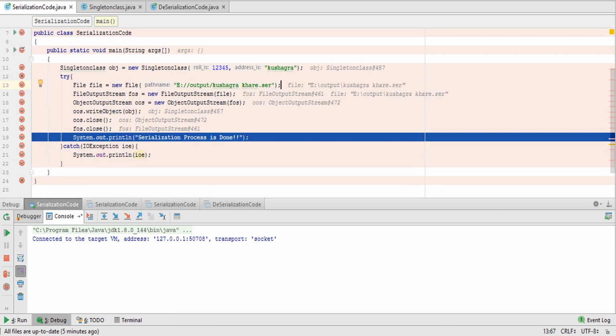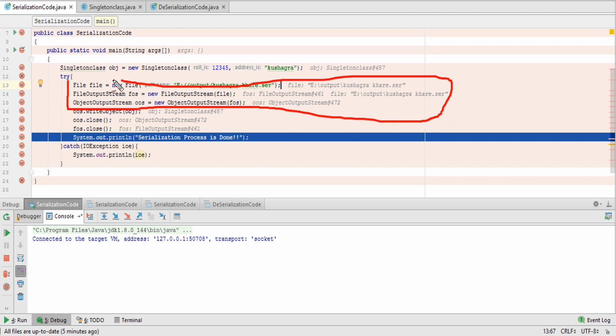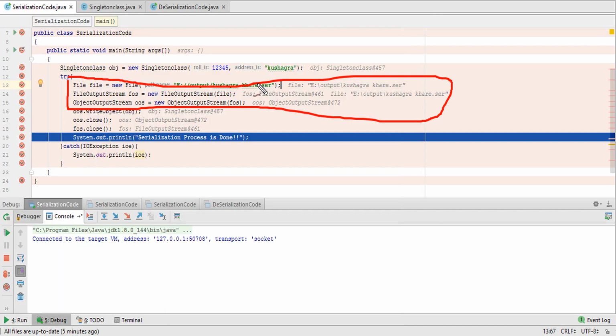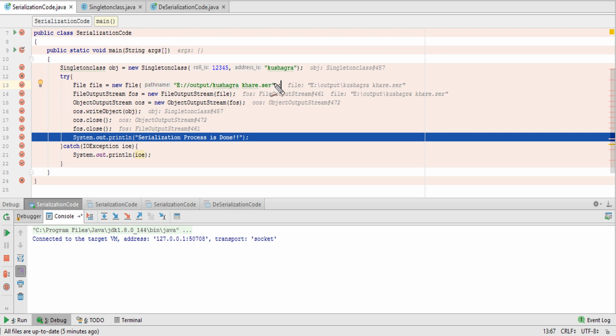Okay, so after that line, the computer will switch back to this class again, that is the SerializationCode.java class, and with the help of these three lines, the computer will create the Kushagra dot serializable file, that is Kushagra.ser at this path.